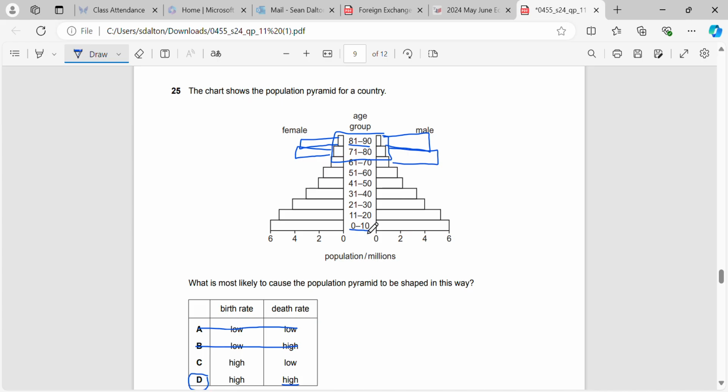So it's based on the width of these population pyramids. The wider it is, the higher the birth rate is for the bottom, and the narrower it is, if it was at here for example, then it would be a low birth rate.